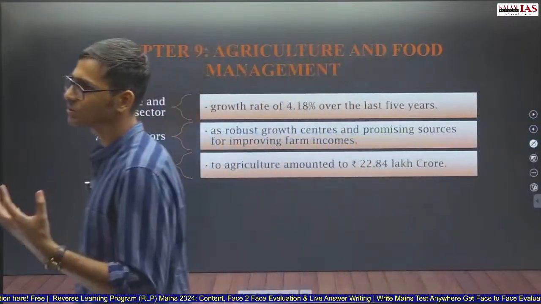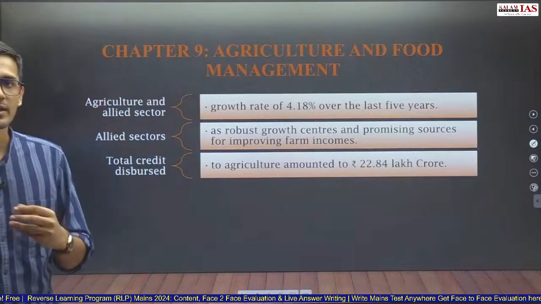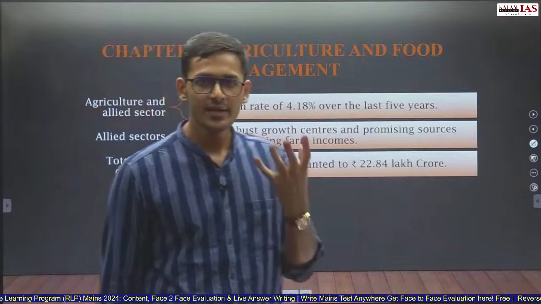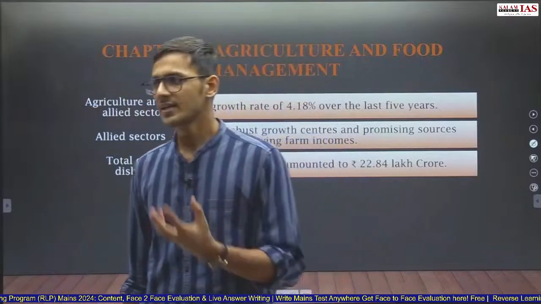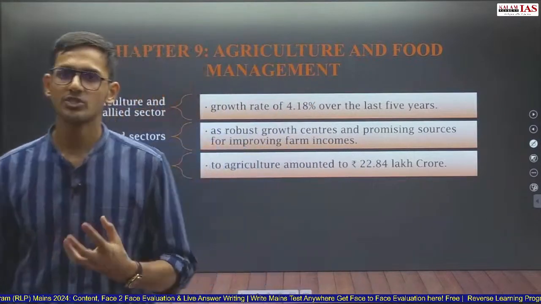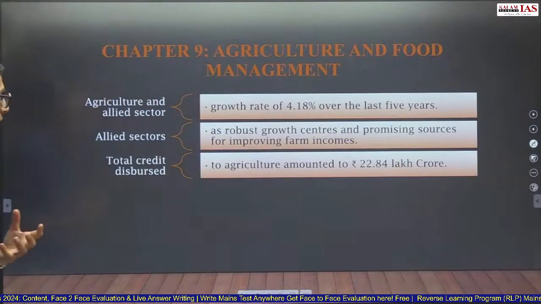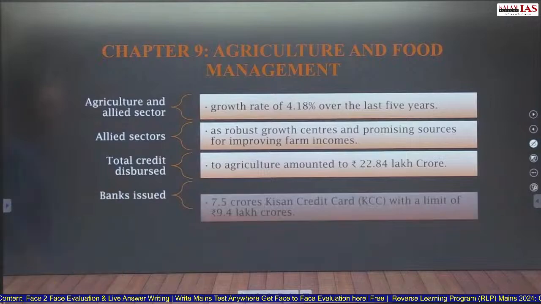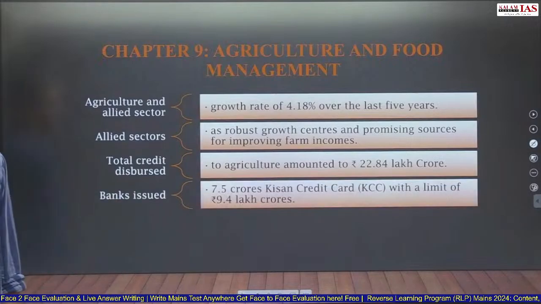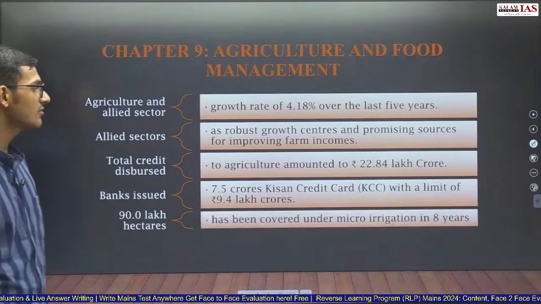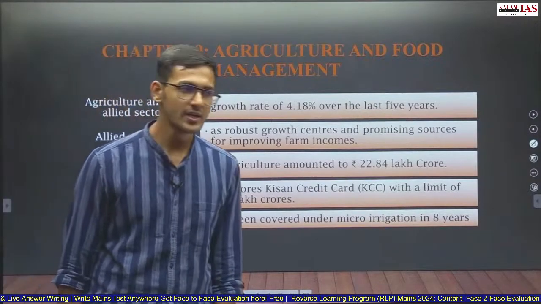22.8 lakh crore. We also saw that the year-on-year growth rate in credit disbursal to agriculture and allied sector increased by 20.2%. Same as the scheduled commercial banks, which provided credit growth of 20% in the last 1 year. Banks issued around 7.5 crore Kisan Credit Cards, and 90 lakh hectares has been covered under micro irrigation in 8 years.